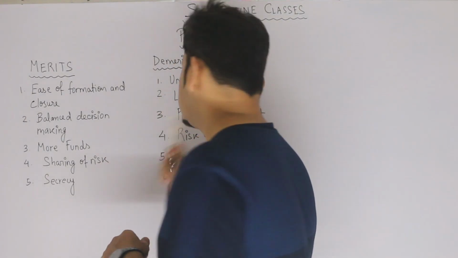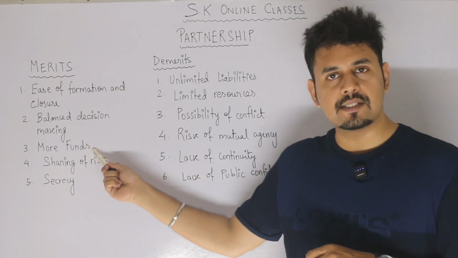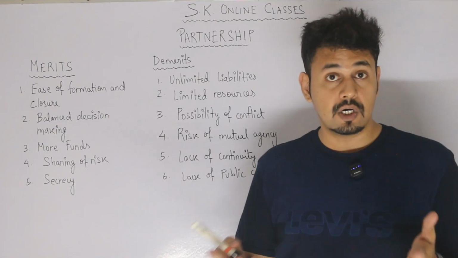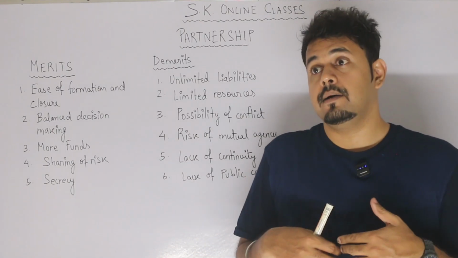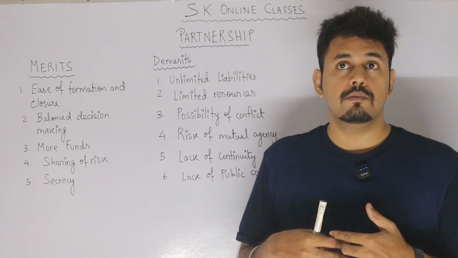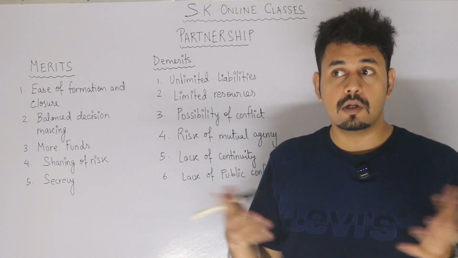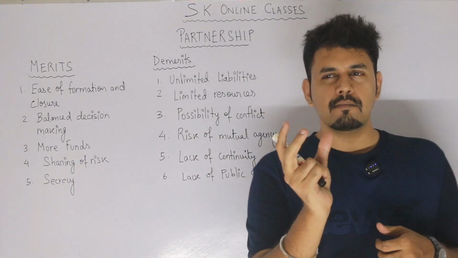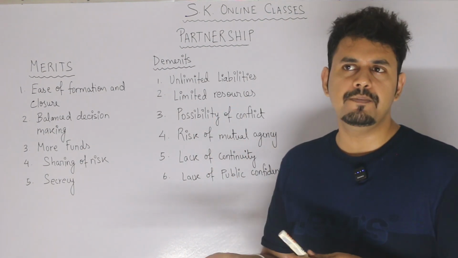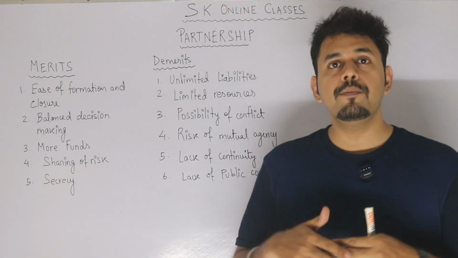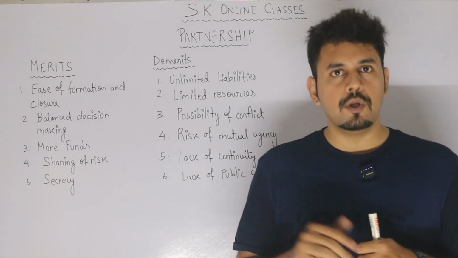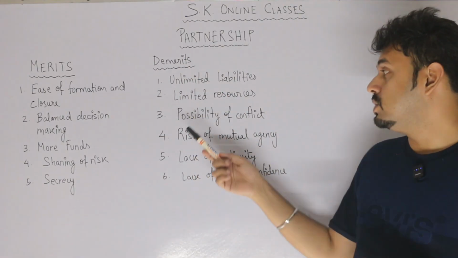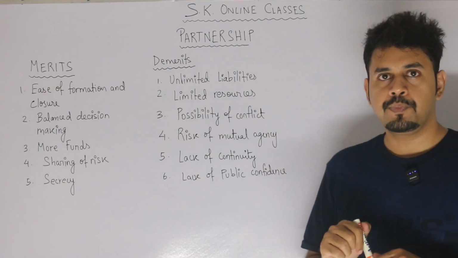Number two, limited resources. No matter how much fund you invest, just now I told, but still it will not be as big as a joint stock company or like a government company or any public company. It will definitely be lesser than that. A small partnership firm, two people carrying on business, cannot be huge, and it should not be huge because there are a lot of constraints which we will discuss in the later part. You see the next one, possibility of conflict.